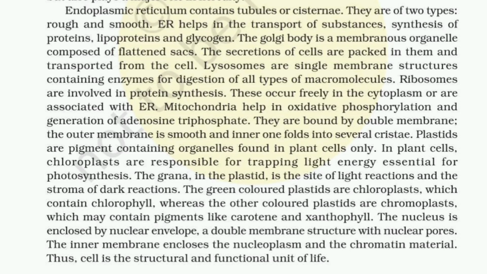The green colored plastids are chloroplasts, which contain chlorophylls, whereas the other colored plastids are chromoplasts, which may contain pigments like carotene and xanthophyll. The nucleus is enclosed by a nuclear envelope, a double membrane structure with nuclear pores. The inner membrane encloses the nucleoplasm and the chromatin material. Thus the cell is the structural and functional unit of life.